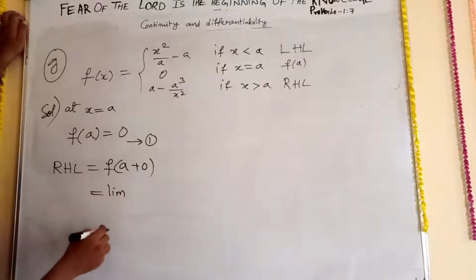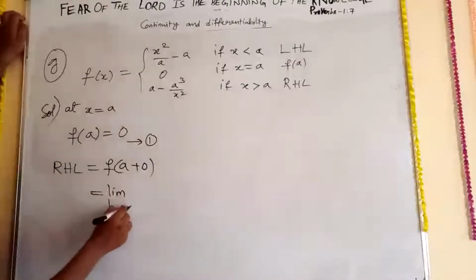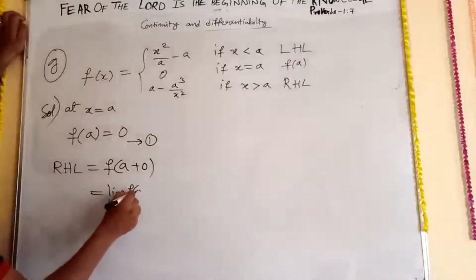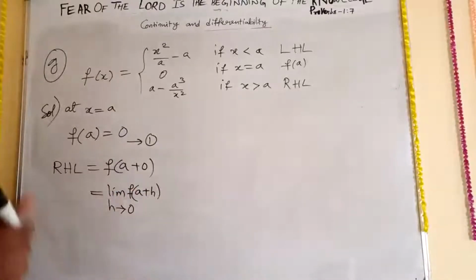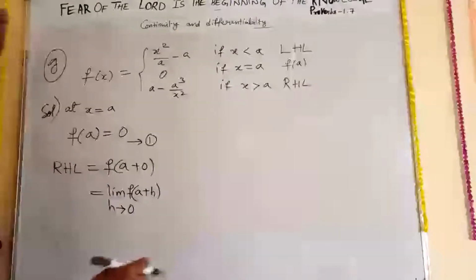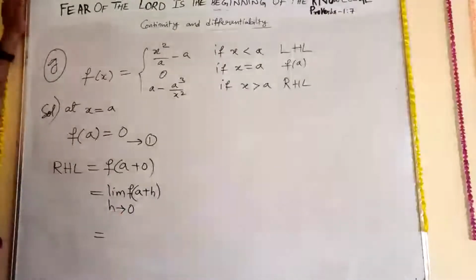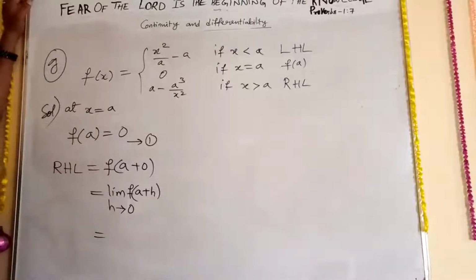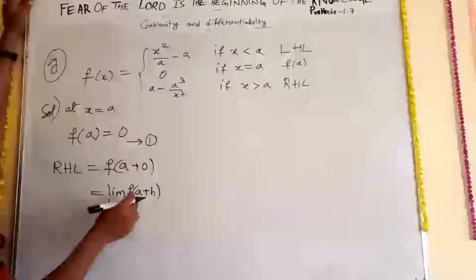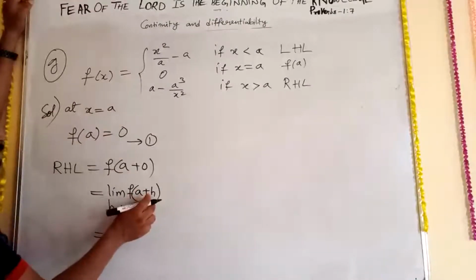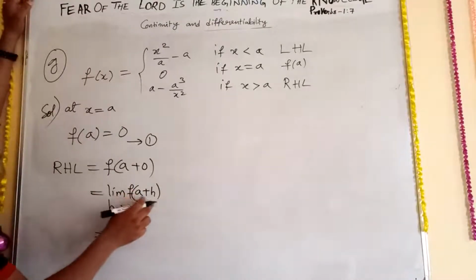Limit h tends to 0, f of a plus h. Still one person needs to come. That one person was missed. So that person also comes and you all up to the end, then it is going to be complete. So now f of a plus h. Wherever x is there, you have to substitute a plus h.